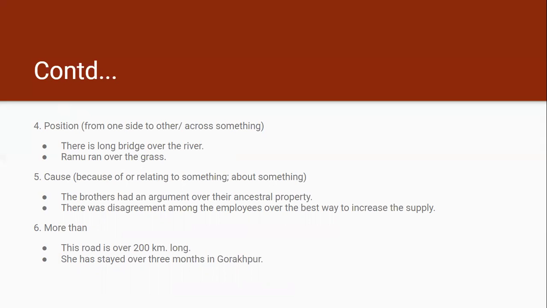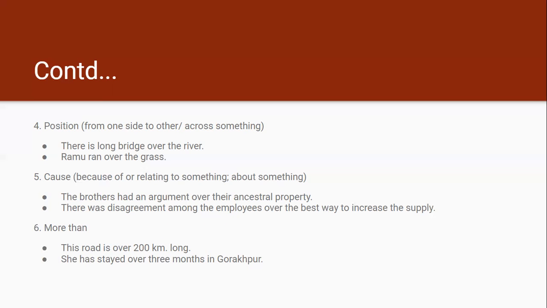So, there is a long bridge over the river, from one side to the other side. Ramu ran over the grass, from one side of the grass to the other side. So, running over from one side to the other.